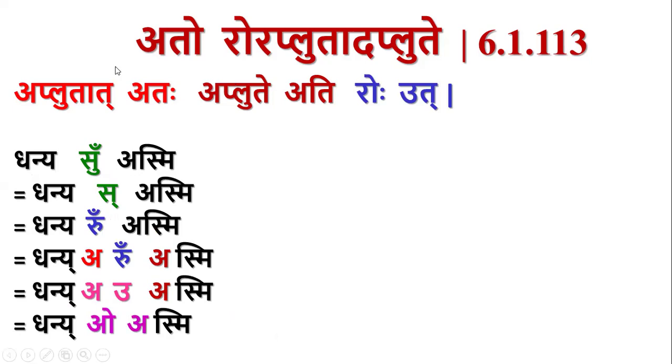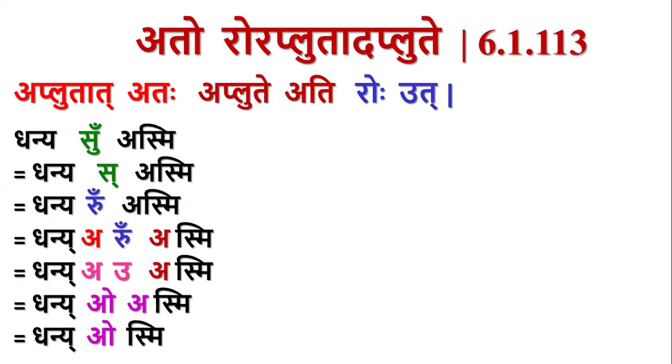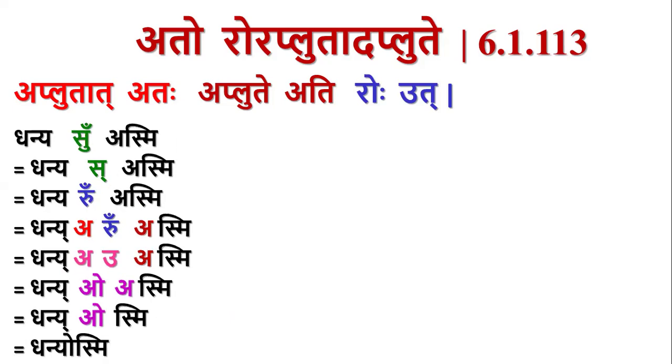This danyo is a pada. Padantad eti: a letter eng followed by hrasva akara. Then by eng padantad ati we have purva rupa adesha. O plus a becomes o. So we have dhanyosmi.